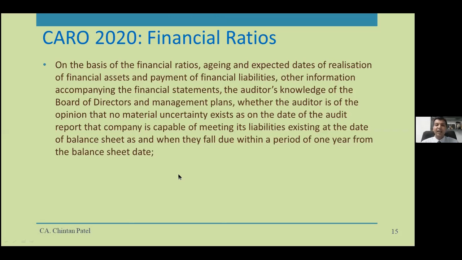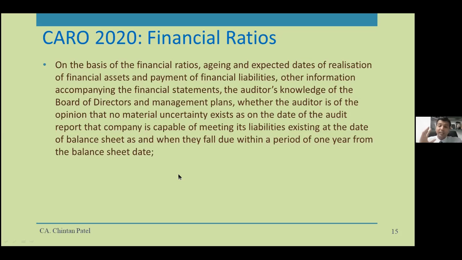And again, the CARO 2020 says that on the basis of financial ratios, ageing, and expected dates of realization of financial assets and payment of financial liabilities, other information accompanying the financial statements, the auditor's knowledge of the board of directors and management plans, whether the auditor is of the opinion that no material uncertainty exists as of the date of the audit report that the company is capable of meeting its liabilities existing at the date of the balance sheet as and when they fall due within a period of 1 year from the balance sheet date.